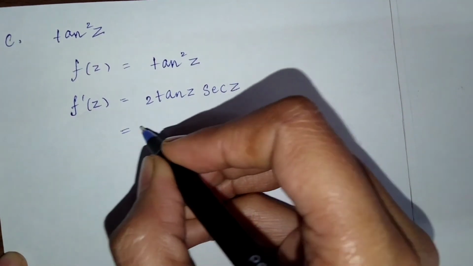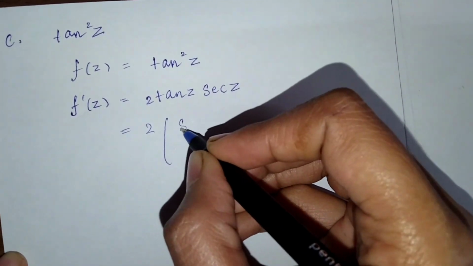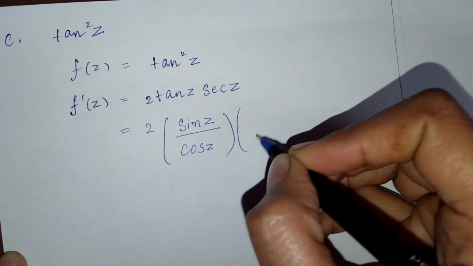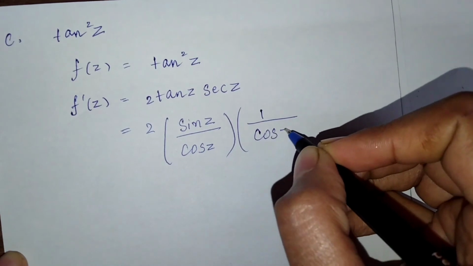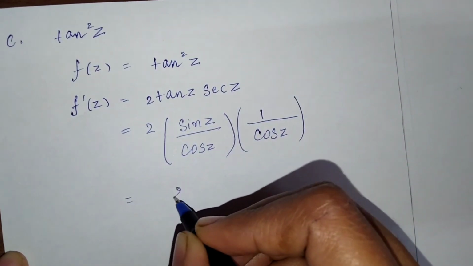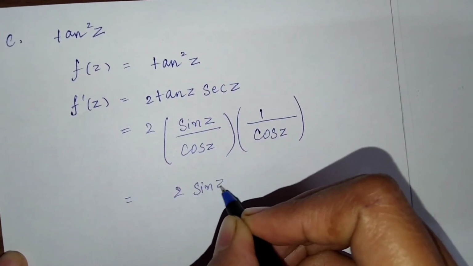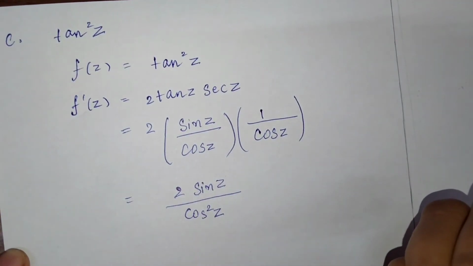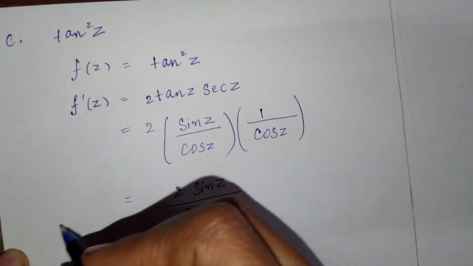Now if I put the values, tan z is sin z by cos z, and sec z is 1 by cos z. So we can rewrite this as 2 sin z by cos cube z, and therefore we got f dash of z.